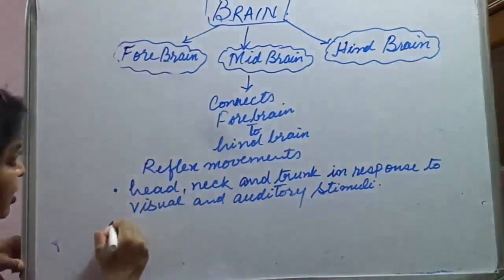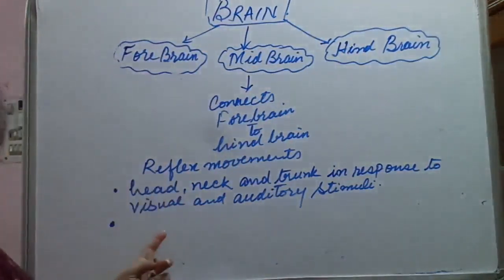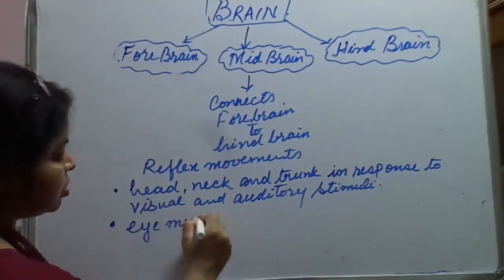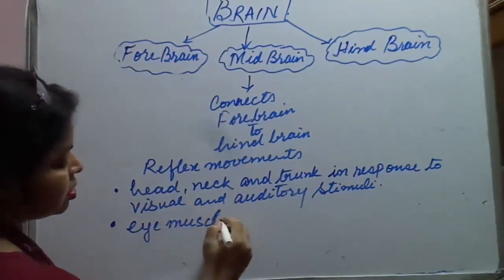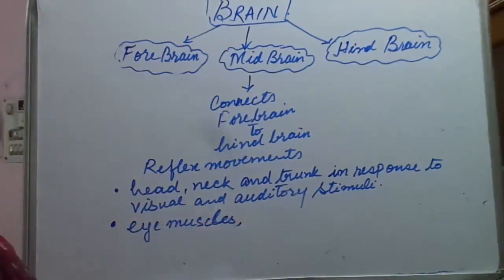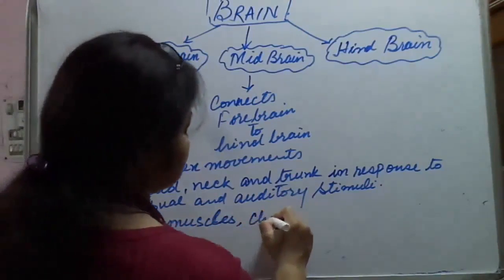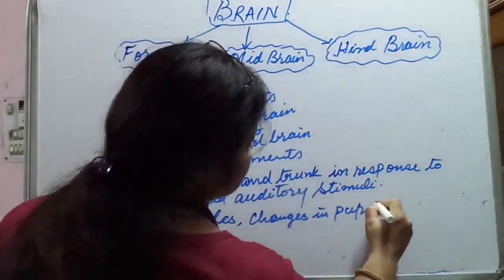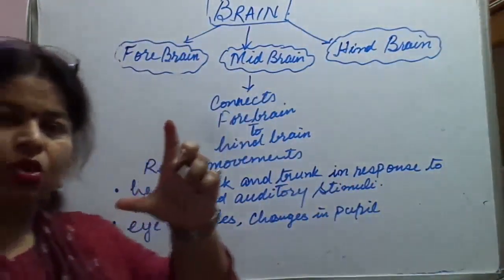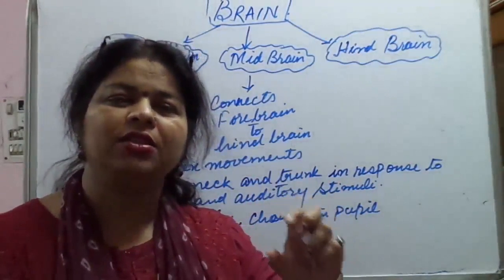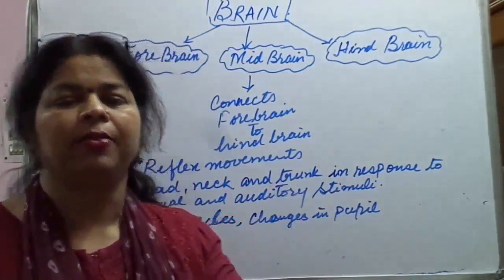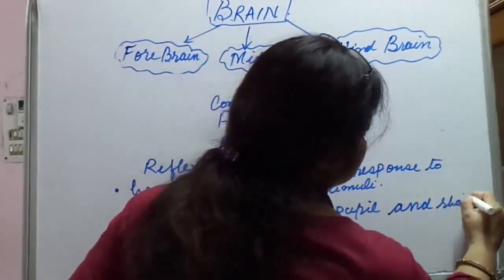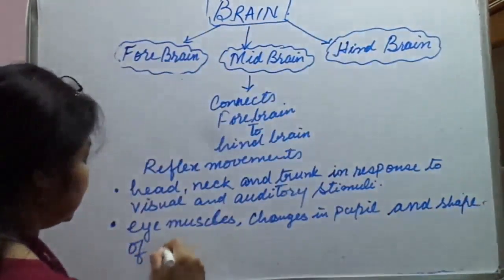So the reflex movements of eye muscles, it also helps in changes in the pupil, which dilates or constricts, as you have already read in the chapter on the structure of the human eye, and the shape of the eyelids.